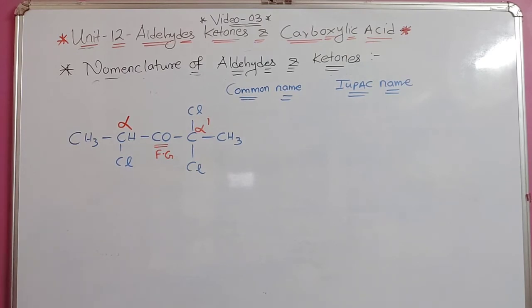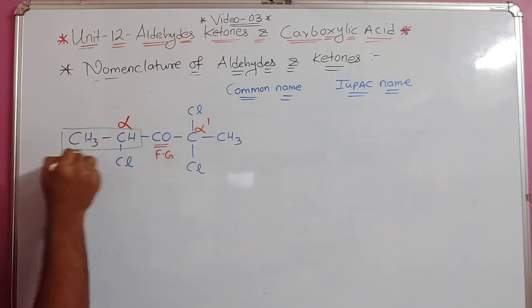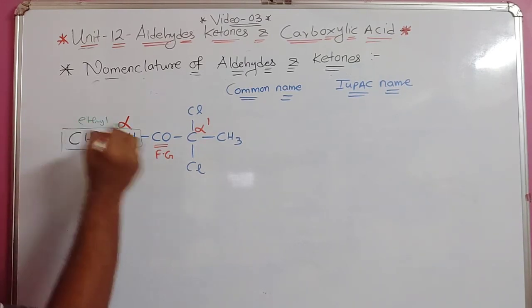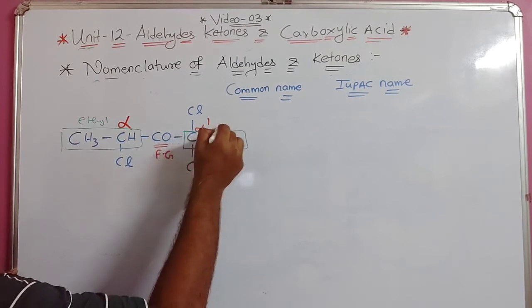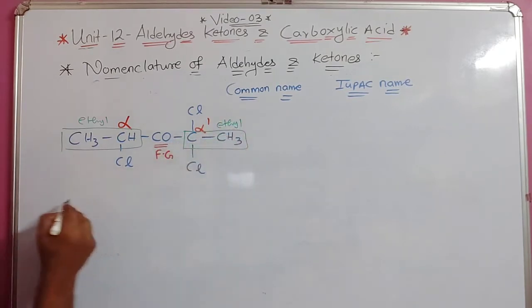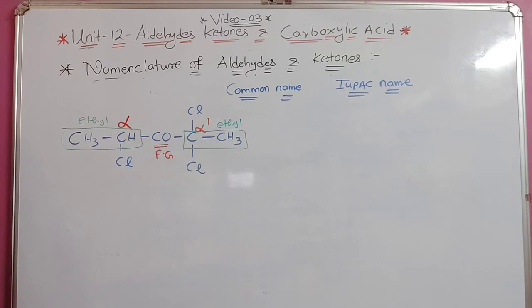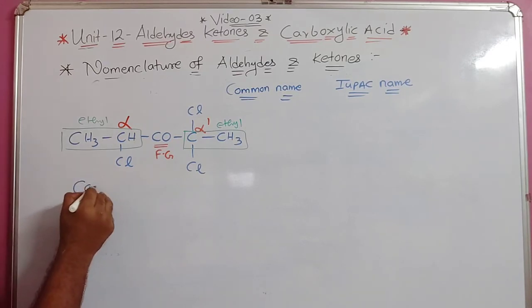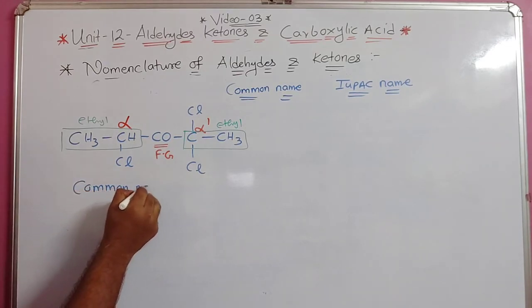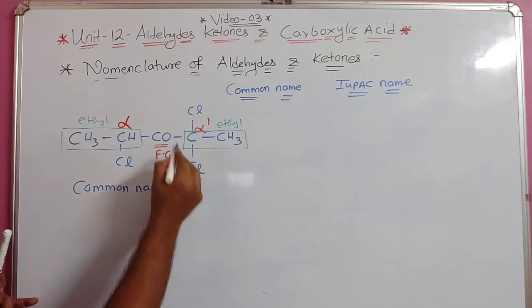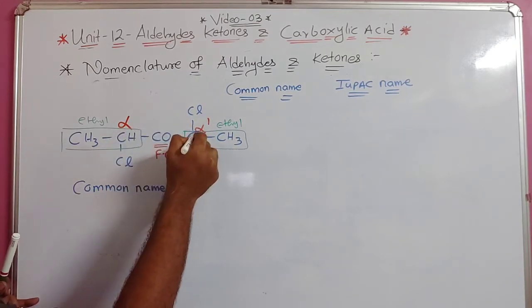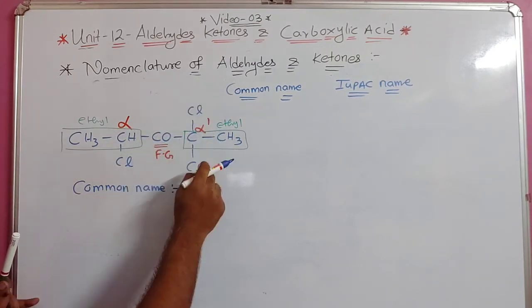Understood? So if you see, these are your ethyl groups. 2 carbon means ethyl. So these 2 are your ethyl. If I want to write the common name for this, what do I write? The alpha is there, but on alpha dash there are 2 substituents.